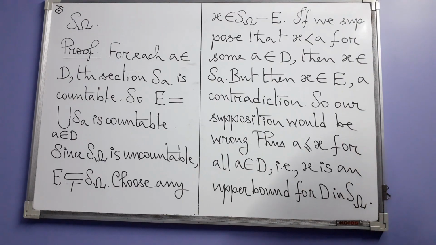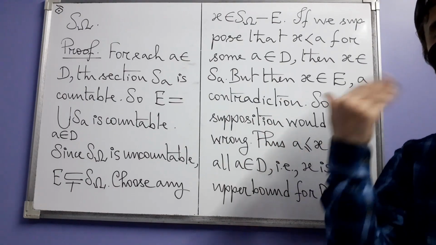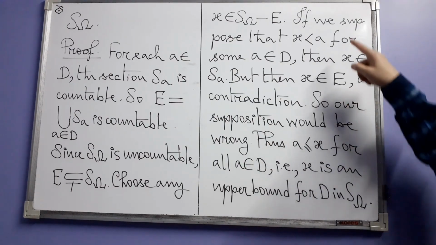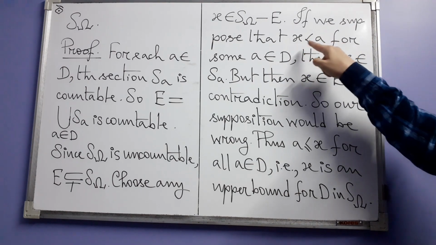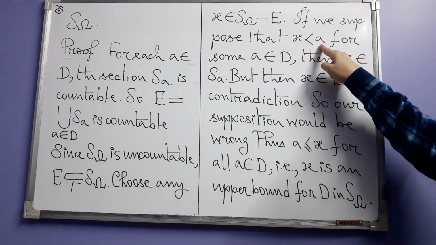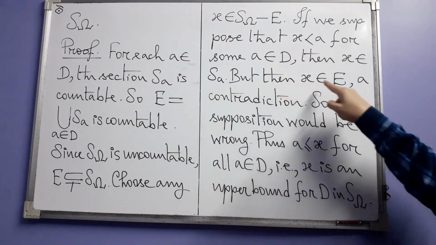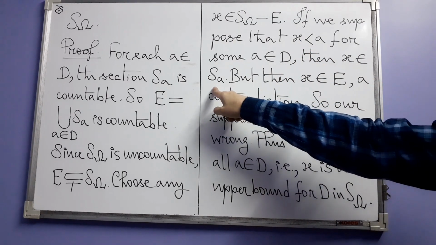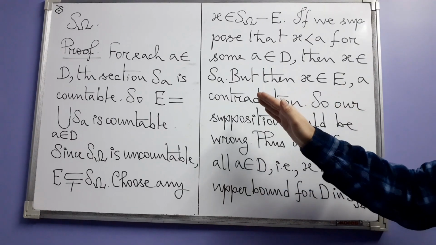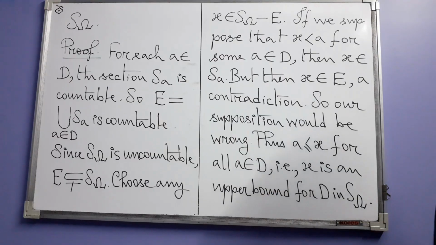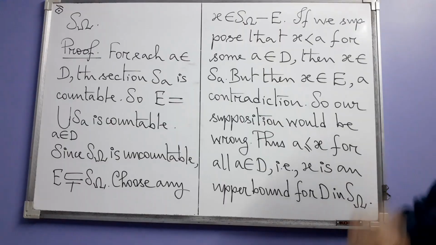Now, what to do with this x? Suppose that at least one element of D exceeds x. Let that element be A. A exceeds x means we have this, that x is less than A. But then, by the definition of this section S_A, x would have to be an element of S_A because it is less than A. However, if x belongs to S_A, then x belongs to the union as well, that is x belongs to E, which goes against the very choice of x.